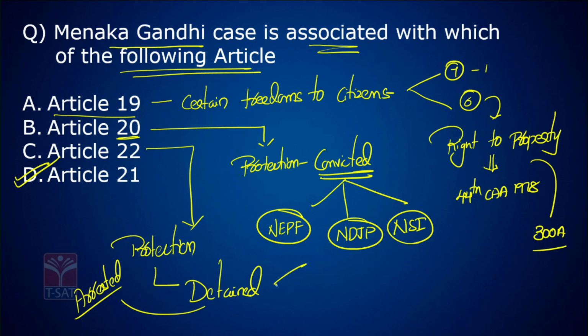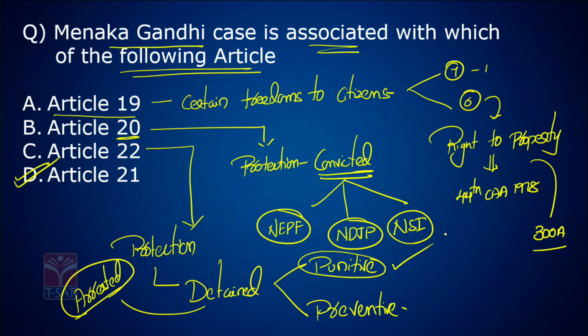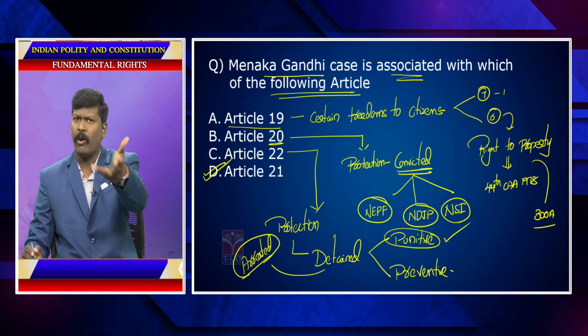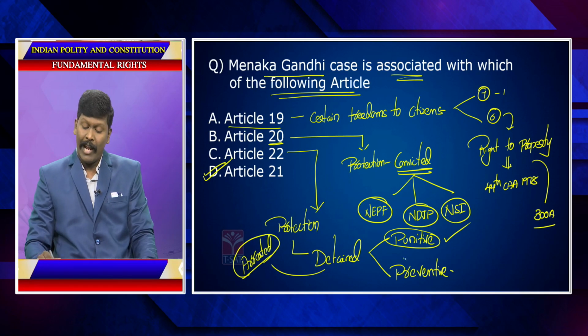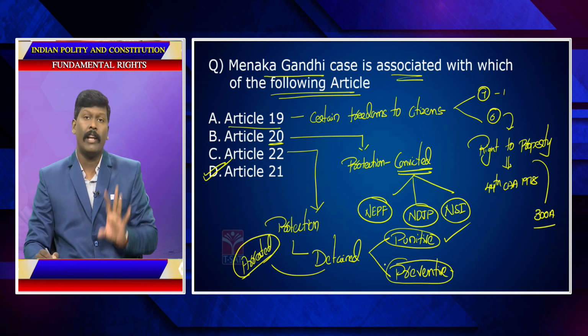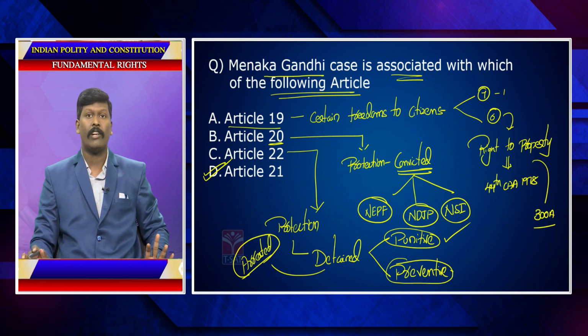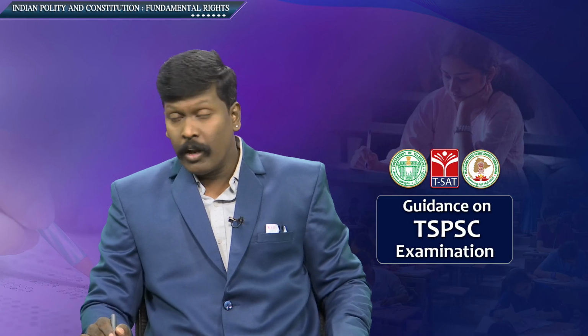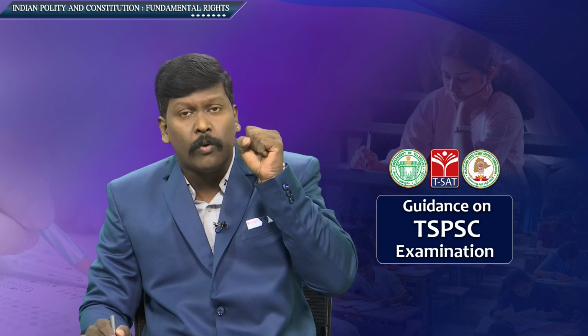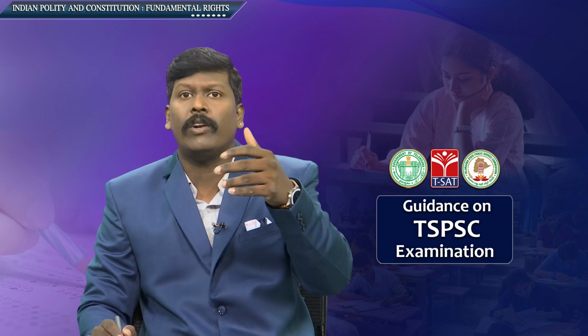See, there are 2 types of detentions: punitive detention and preventive detention. When any person is arrested after committing a crime, that is called punitive detention. You have committed the crime, you got arrested. When any person is arrested without committing a crime, because there is a possibility that he is going to commit a crime, the police will arrest you. Now, the police has detained you to prevent a crime you are going to conduct in the future.